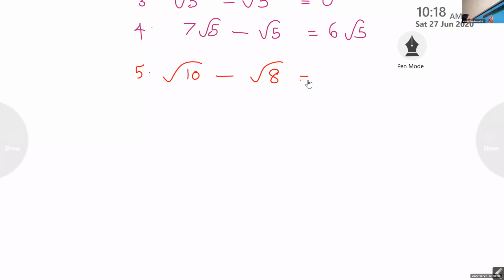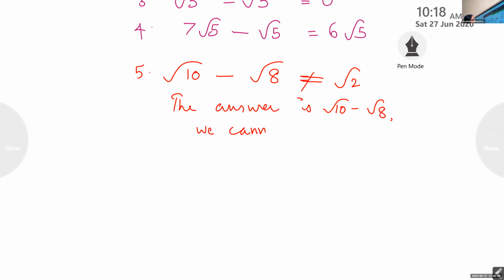No. Why? Because the irrational numbers are different. So these two are different irrational numbers. You cannot subtract them, and it is not equal to root 2. The answer is root 10 minus root 8, you can write this step also, and we cannot simplify it.